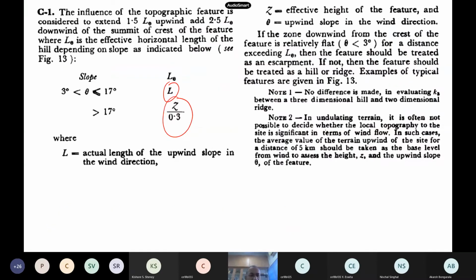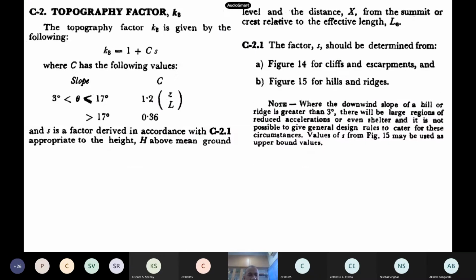Once you know the effective length of your topography feature, our code has this topography factor K3. It is given by 1 plus C s, where this also depends on the slope. For 3 to 17 degrees, it is 1.2 Z by L. Otherwise, it is 0.36 itself. And then this factor s, so this is for C and this is for s.